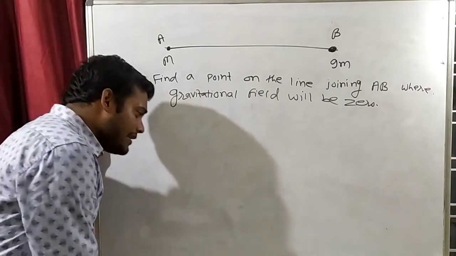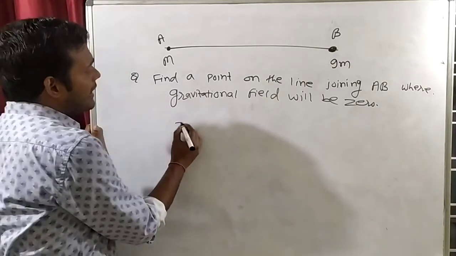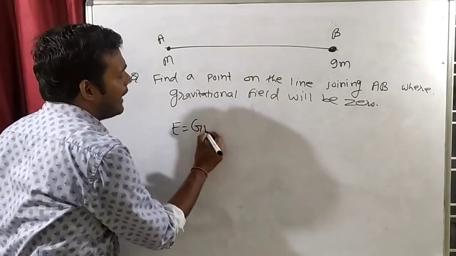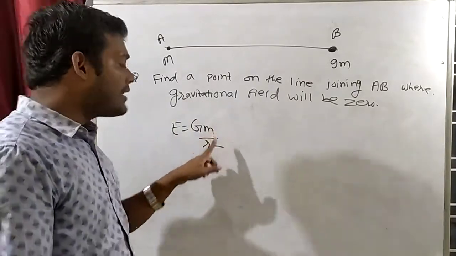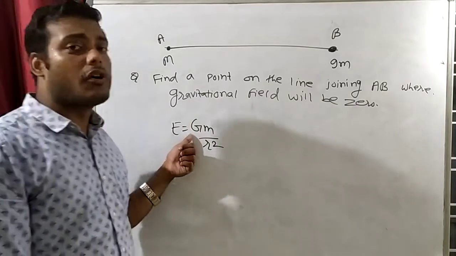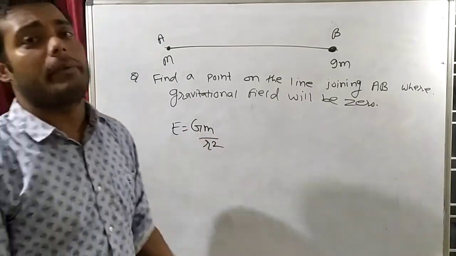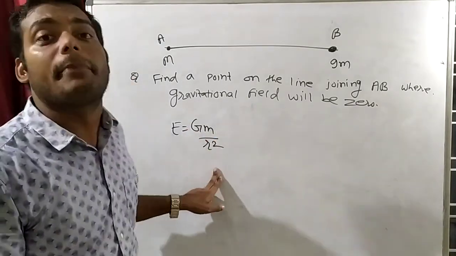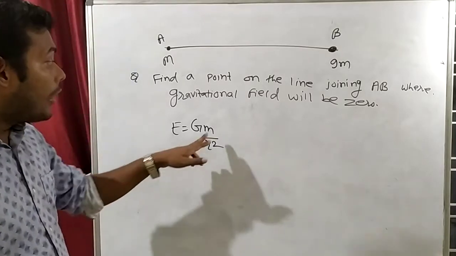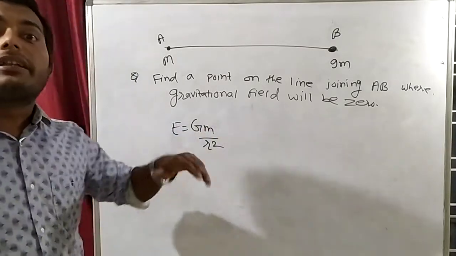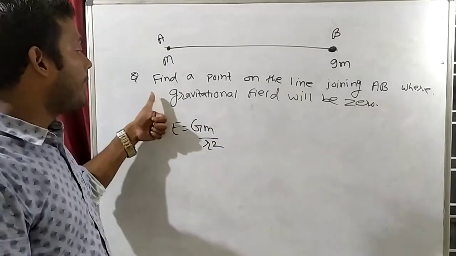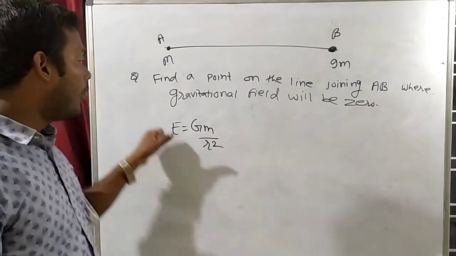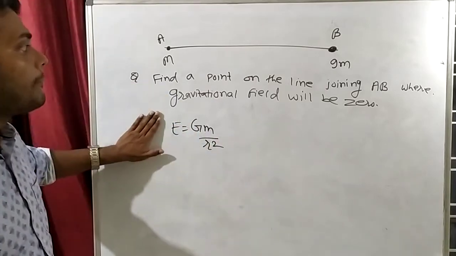So when will the gravitational field be 0? The gravitational field depends on how many things? It is Gm/r². The gravitational field mainly depends on mass and separation, because capital G is constant. Capital G will never change. So mass can change and separation can change. If the mass is more, the gravitational field will be more, and if the separation increases, the gravitational field will decrease.